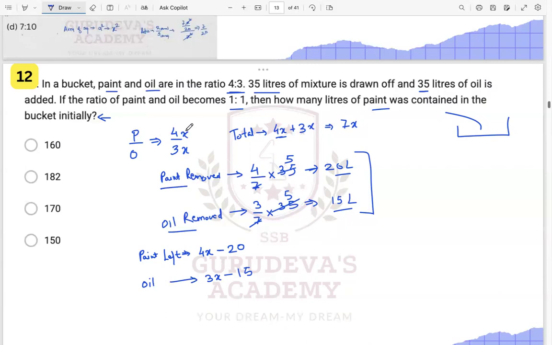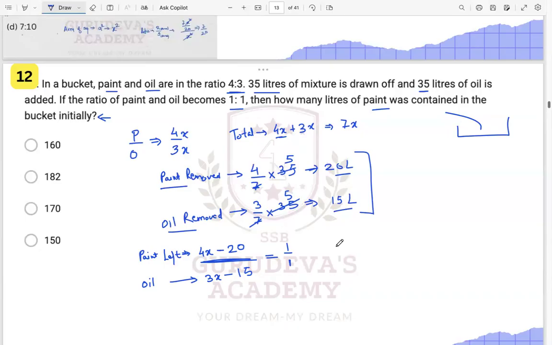So now what is the question? If the ratio of paint and oil becomes 1:1, that means this ratio is becoming 1:1, and they are asking how much is left.